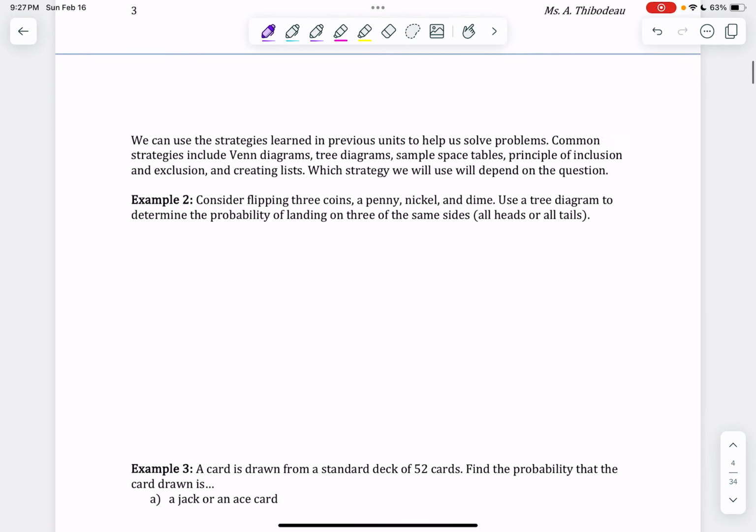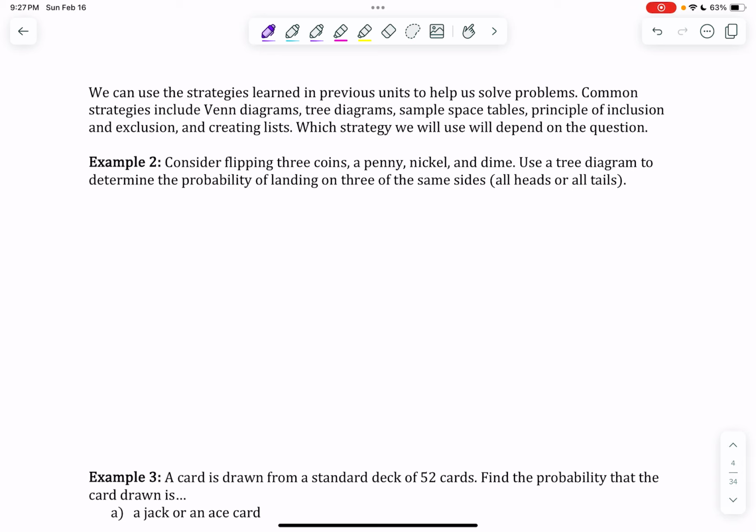Okay, these are some nice, simple probabilities to get us started, but we are going to slowly start kicking things up a notch. And the nice thing about when we kick things up a notch is we actually have a lot of skills that can help us. So we've used strategies like Venn diagrams, tree diagrams, drawing tables of all of the possible outcomes like sample space tables. We've used the principle of inclusion and exclusion. We've created lists. And we can use a lot of those strategies to help us figure things out.